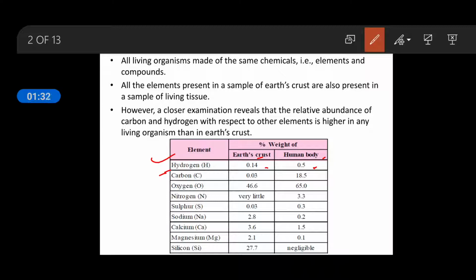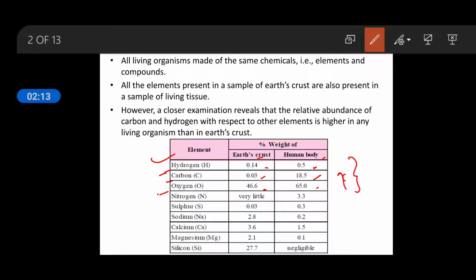So hydrogen is percentage-wise higher in the human body in comparison to the earth. Carbon, again, you can see in the earth crust it is 0.03, while in the human body it is 18.5. So its level is higher in the human body. Oxygen is 46.6% in the earth crust, while in the human body it is 65%. So you can see these are higher in a living body, the human body.